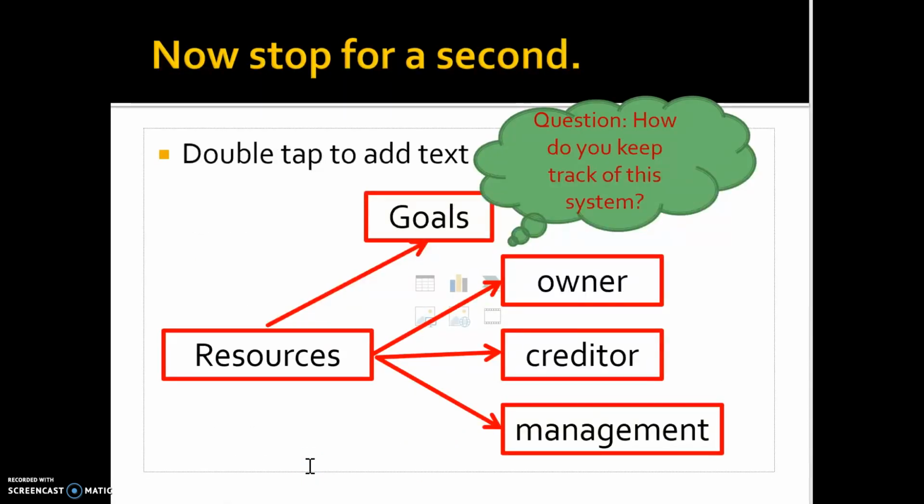So now let's look at what we have done so far. Every firm has a goal, and those goals are linked to the resources they need. If you open a bookstore, you're going to need books and shelves. If you're opening a search engine like Google, you need equipment, computers, and so on. So if you have different goals, you will need different resources. And those resources will come from the owner, the creditor, and the manager.